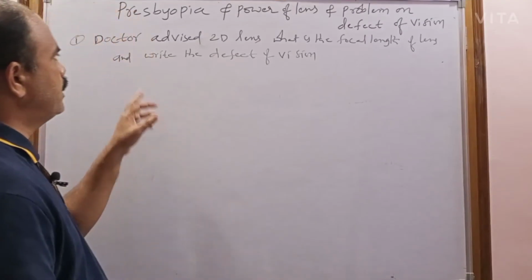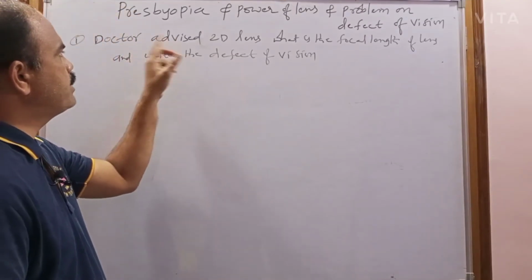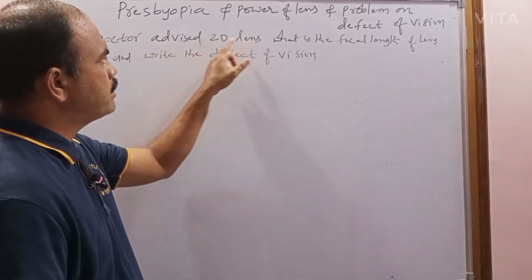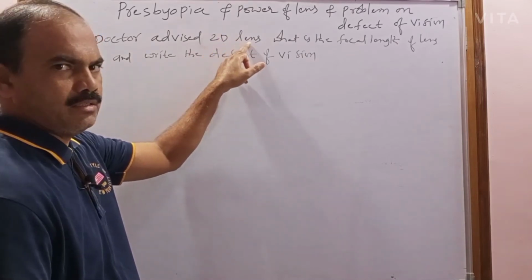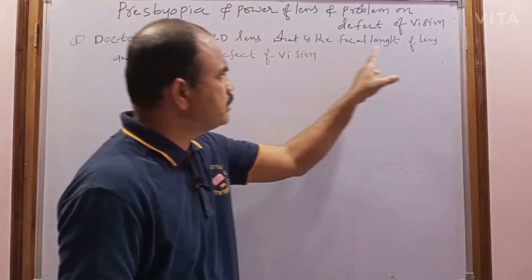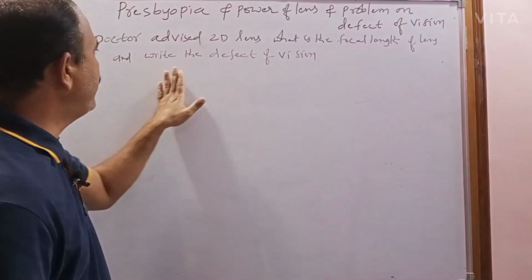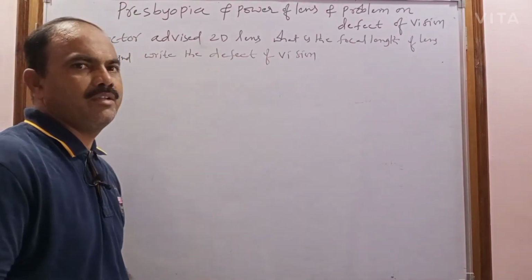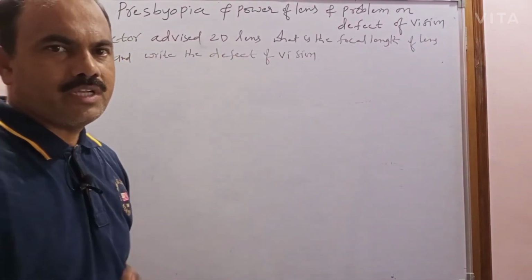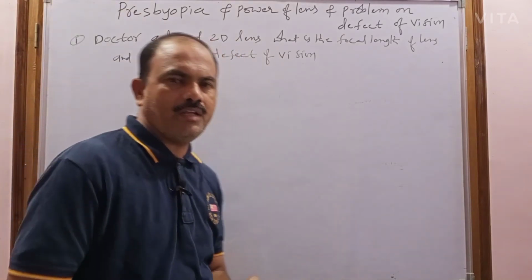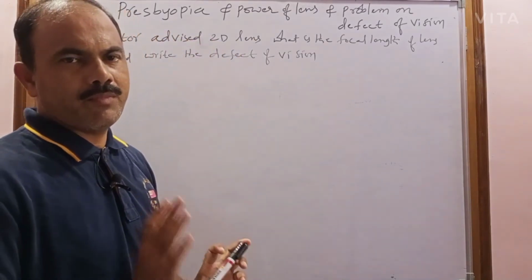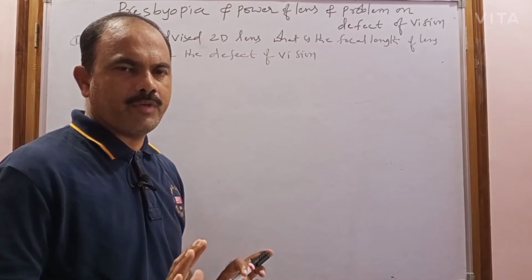First problem. A doctor advised a 2D lens, nothing but a two diopter lens. What is the focal length of the lens, and write the defect of vision. Generally, problems will be asked on two types of vision defects: myopia and hypermetropia.